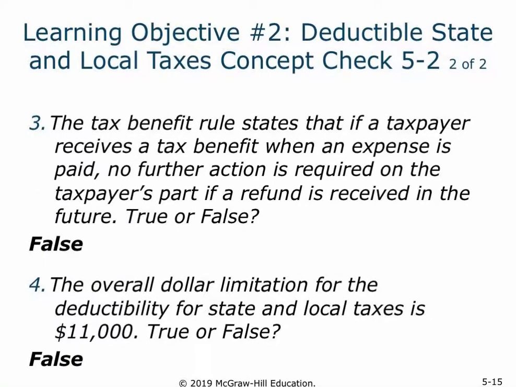Concept check 3, the tax benefit rule states that if a taxpayer receives a tax benefit when an expense is paid, no further action is required on the taxpayer's part if a refund is received in the future, and this is false. And the overall dollar limitation for the deductibility of state and local taxes is $11,000, and we know that's false. It's a $10,000 limit for those deductions.